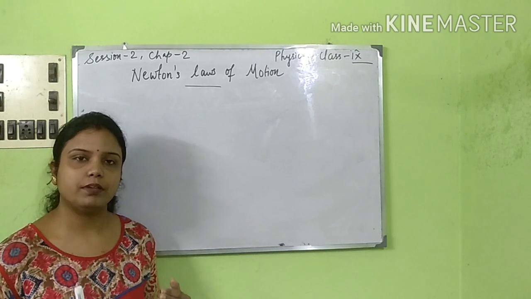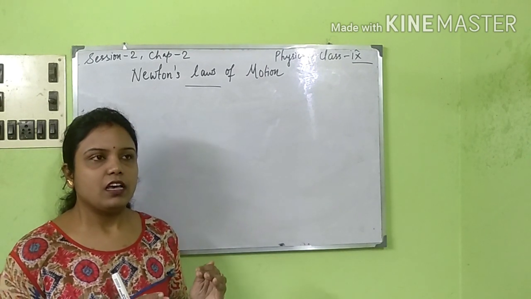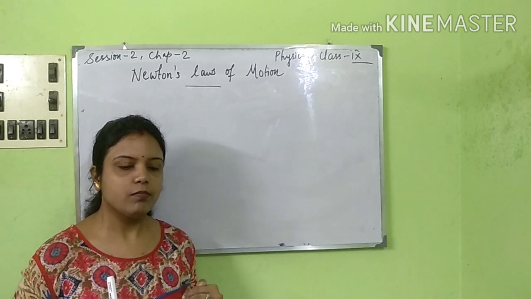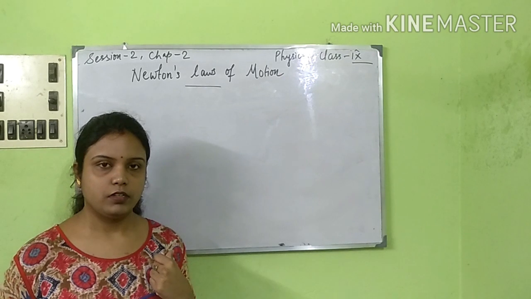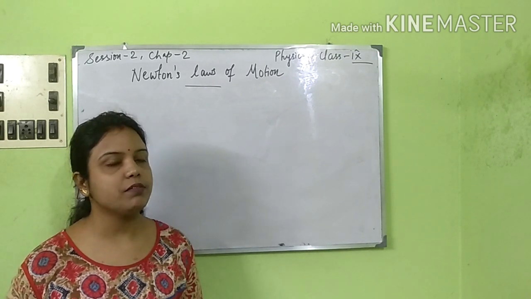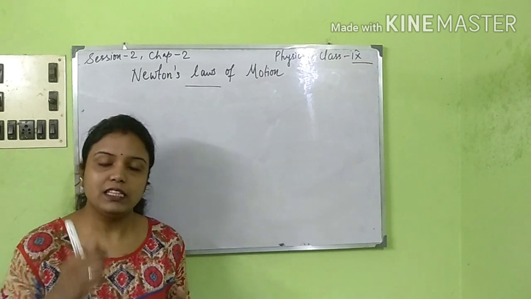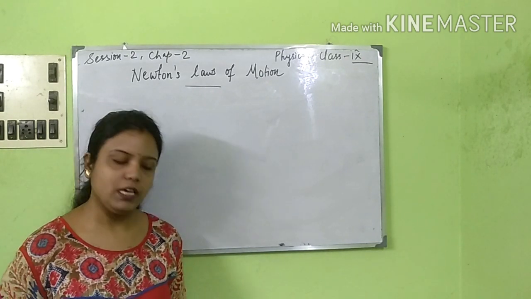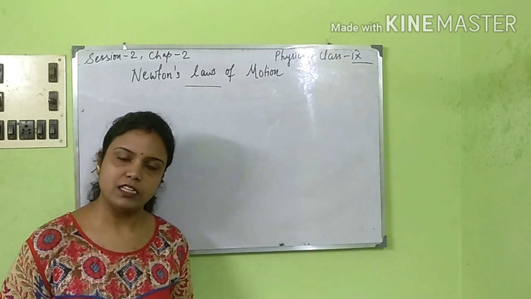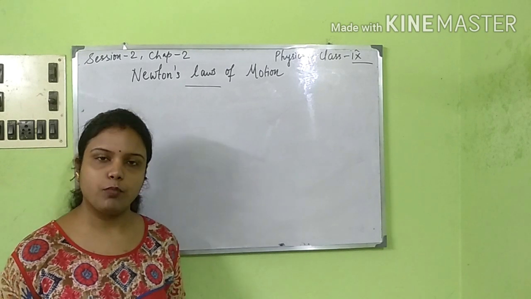Now for example, suppose we are in a train, and you will see when the train starts moving, we tend to fall backward, right? What is the reason behind that? The reason is that our lower portion of the body is in contact with the train.